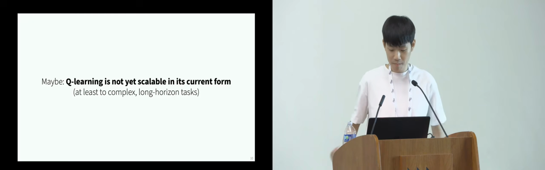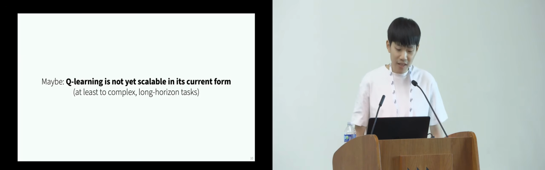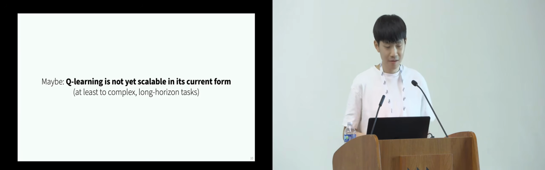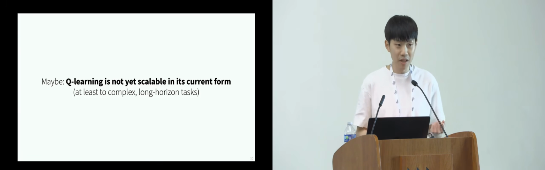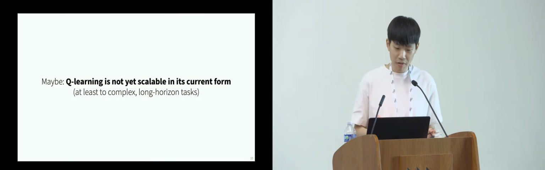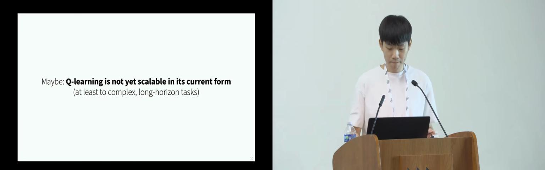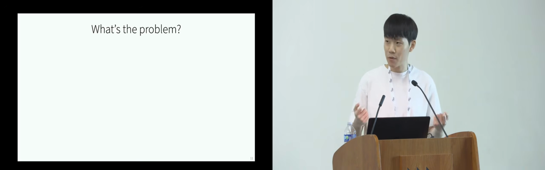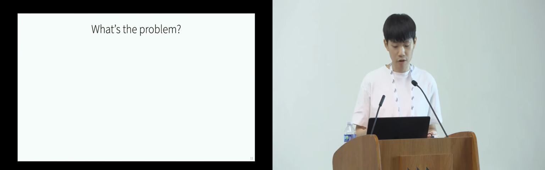So as an alternative hypothesis, maybe a better hyperparameter could still have improved performance, but as an alternative possibility, Q-learning is not yet scalable in its current form, at least to complex long horizon tasks. So I think this is yet another possibility that we can think about. Okay, so if this hypothesis is true, then what's the problem? Well, in this paper, we claim that the problem is actually in the objective of Q-learning.